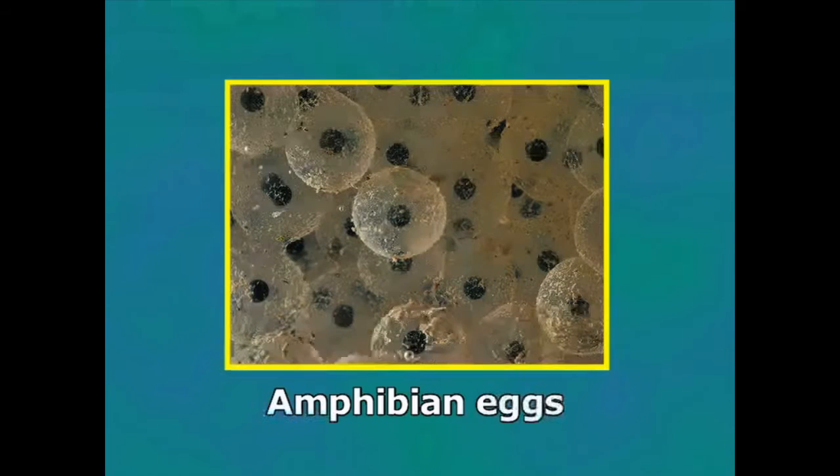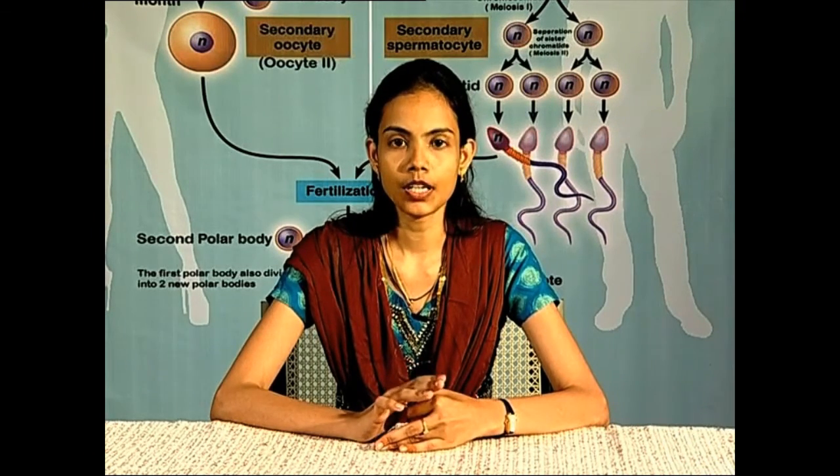Jelly coat. The amphibian eggs are surrounded by a gelatinous covering known as jelly coat. It is secreted by the oviduct and is made of polysaccharides and proteins. The mermaid's purse. It is found in the egg case of cartilaginous fishes. It is a protective hard shell secreted by the shell glands in the oviduct.